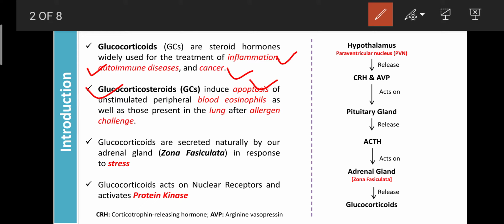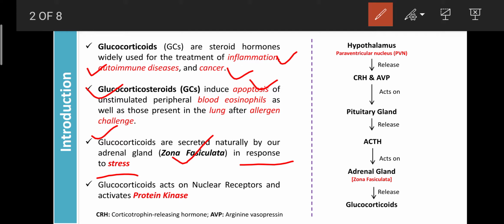These glucocorticoids are mainly secreted from the adrenal gland, that is the zona fasciculata, in response to stress. When we are suffering from stress, then automatically under the influence of the cerebral cortex, the zona fasciculata, in the presence of ACTH, releases the glucocorticoids. The glucocorticoids are involved in the management of stress.